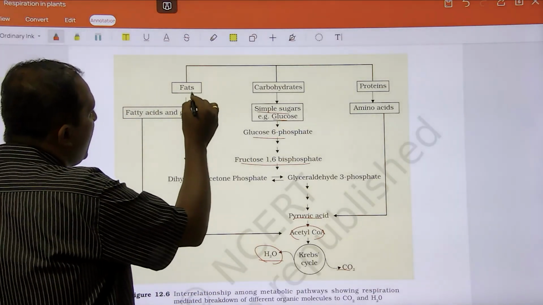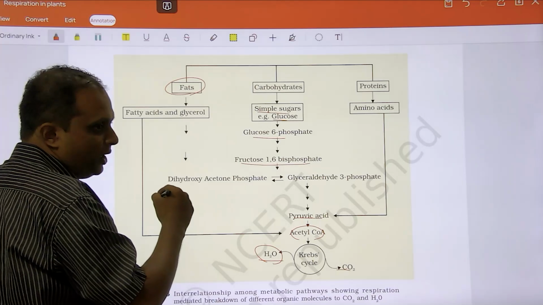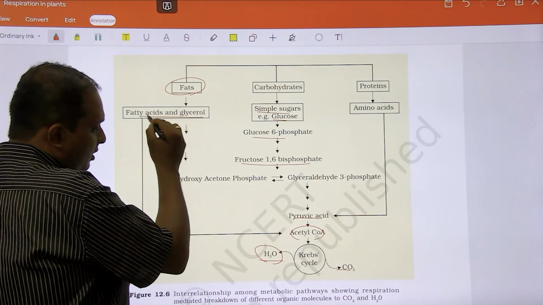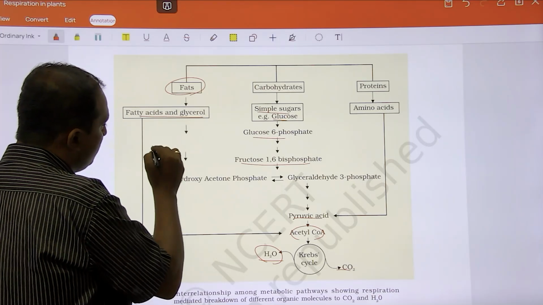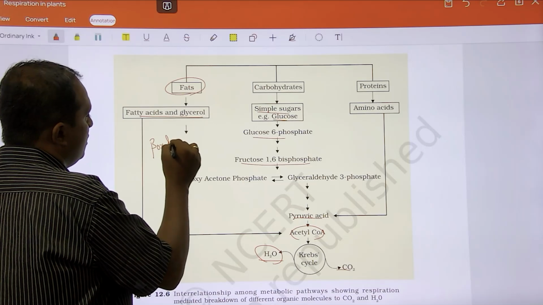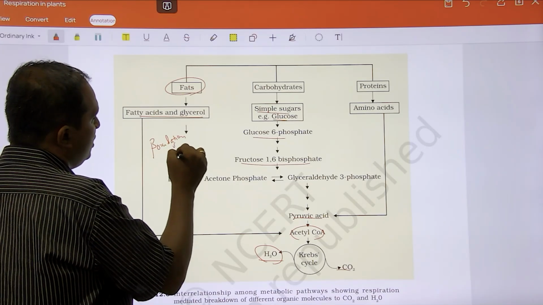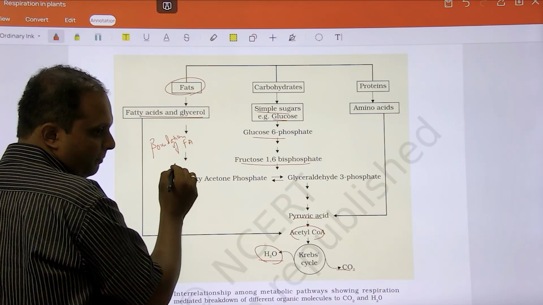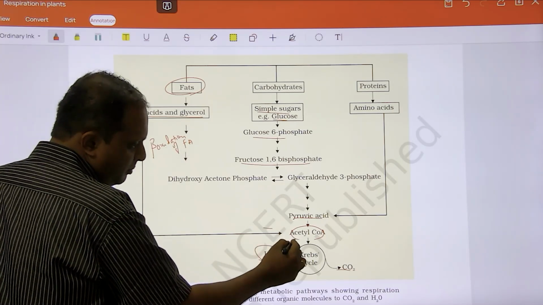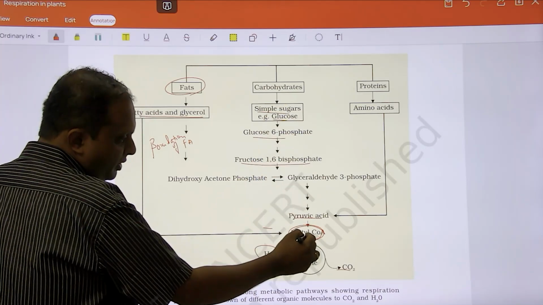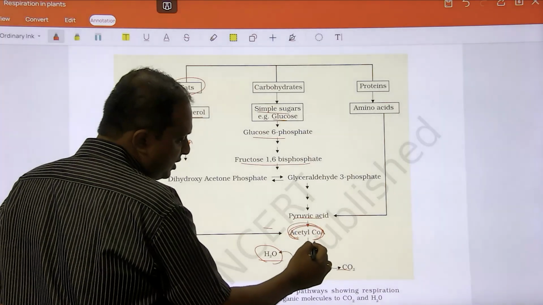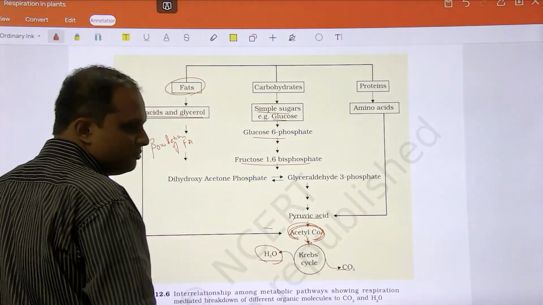Now, suppose there is fat. When you consume fat, what happens? Fat is made up of fatty acid and glycerol. This fatty acid goes through a reaction called beta oxidation of fatty acid. What is it called? Beta oxidation of fatty acid. Notice, fatty acid will become acetyl-CoA. Just as glucose breakdown becomes acetyl-CoA through pyruvic acid, likewise fatty acid breakdown also gives acetyl-CoA. From here, the Krebs cycle will begin. Understand what I'm saying?